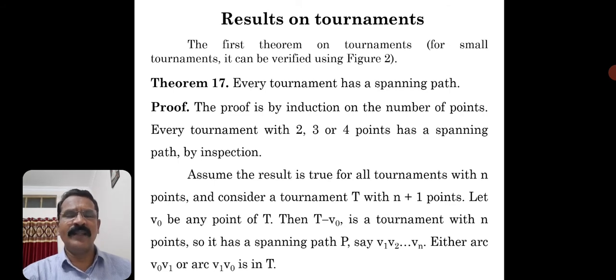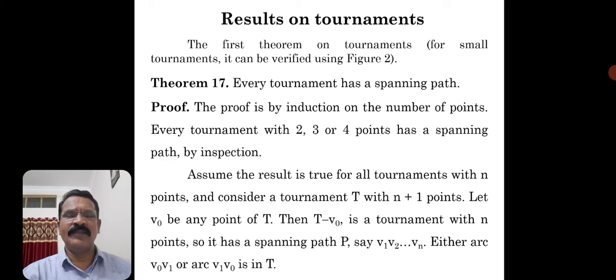If you consider a tournament with two vertices, that means only one edge between two vertices, A to B. When there is an arrow from A to B, B is reachable from A, or A is playing with B, so there is a spanning path between A and B. If you consider a tournament with three vertices, say A to B, B to C, and C to A, there is a spanning path containing three vertices.